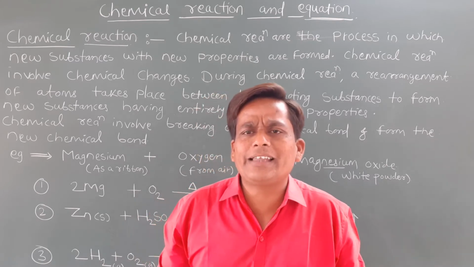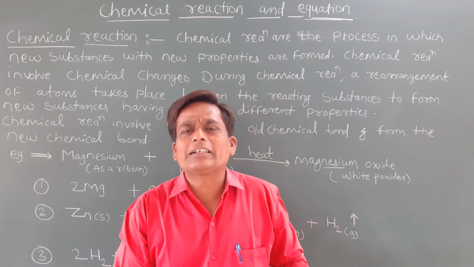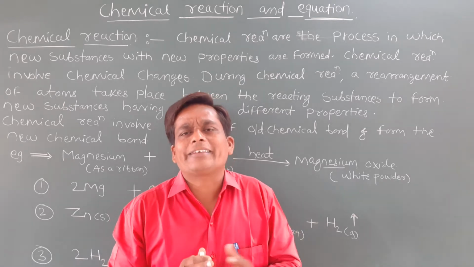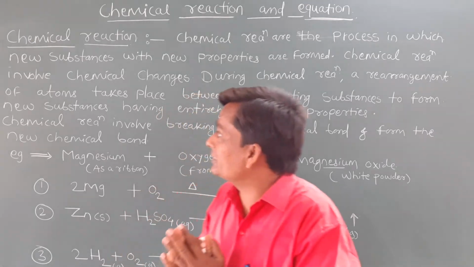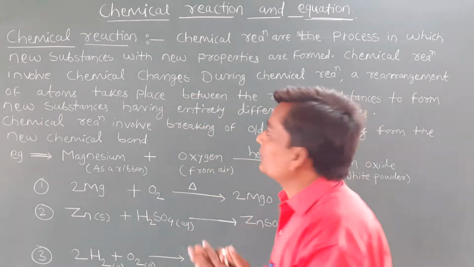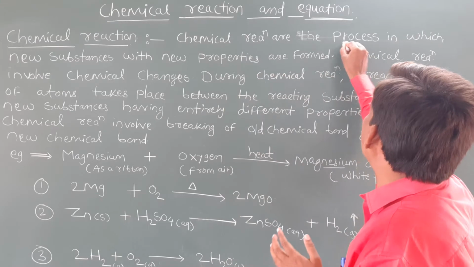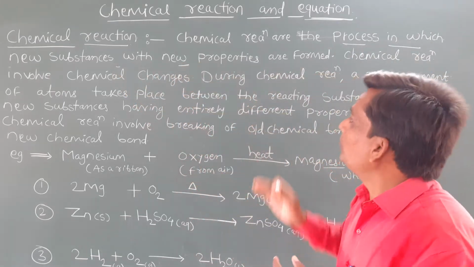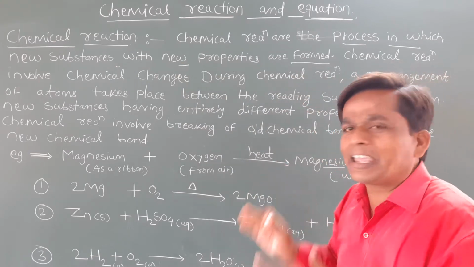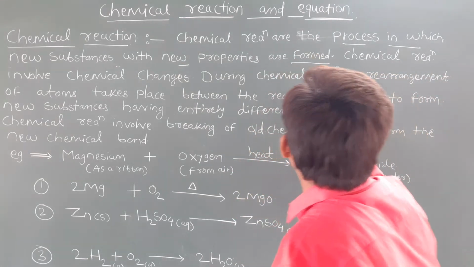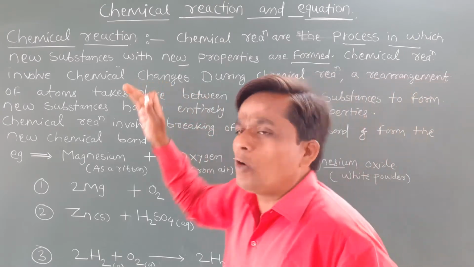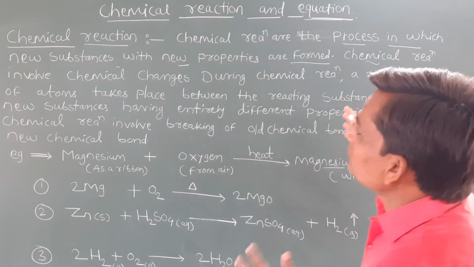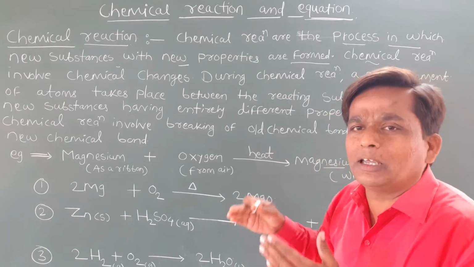Chemical reactions are nothing but something changes, like changing color or changing state. That is the indication to see whether the reaction is complete or not. Let me discuss the definition of a chemical reaction. Chemical reactions are processes in which new substances with new properties are formed. This is a process in which there is a formation of a new substance with a new chemical change, with new chemical properties.